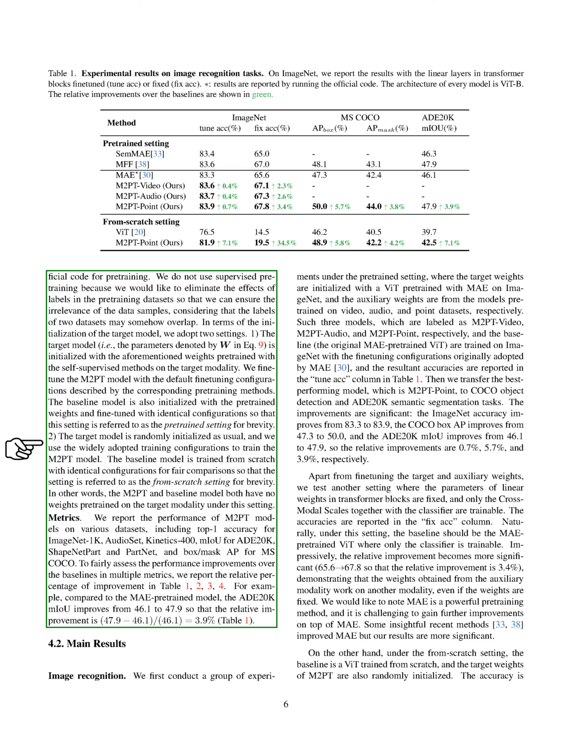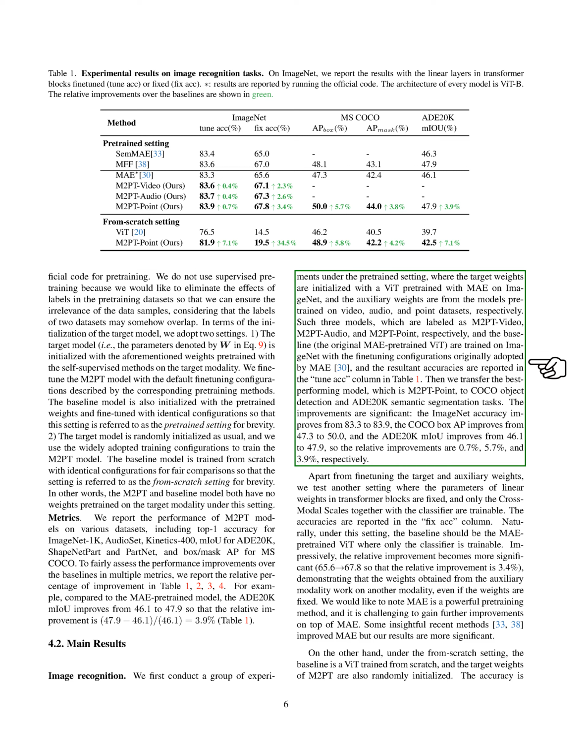Section: Main Results. We started by exploring how well our models can recognize images. To do this, we set up experiments where we used a model called VIT that had already been trained on ImageNet using a method called MAE. We then took this pre-trained VIT and further trained it using additional information from models that had been trained on videos, audio, and 3D point datasets. We named these enhanced models M2PT Video, M2PT Audio, and M2PT Point, respectively.